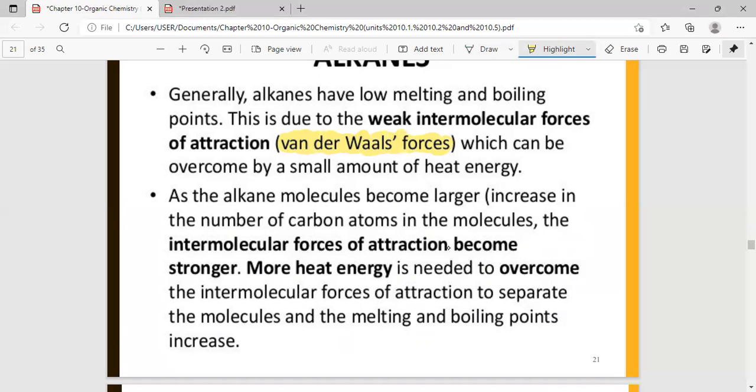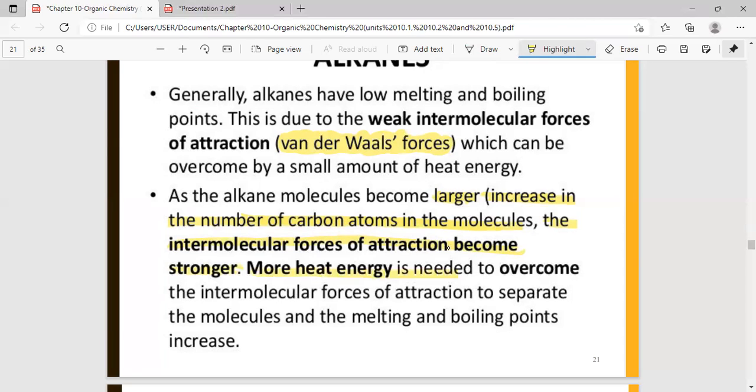So the reason is that when the number of carbon atoms in the molecules increases, the intermolecular forces of attraction become stronger.